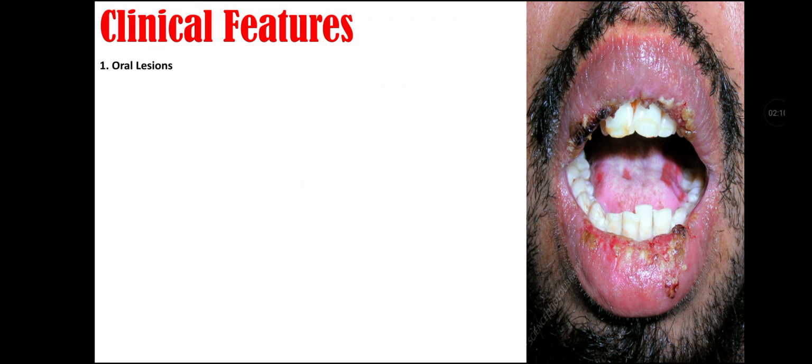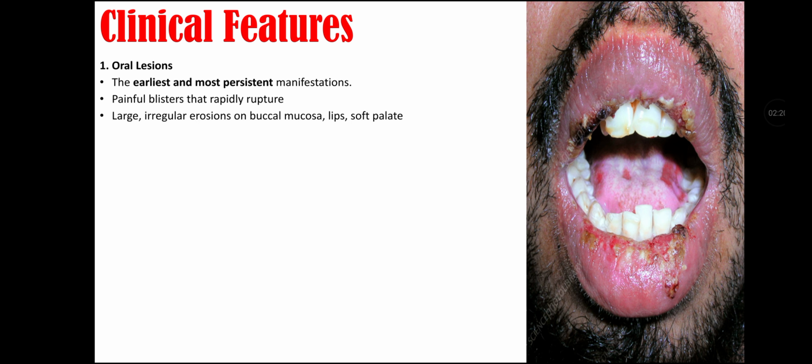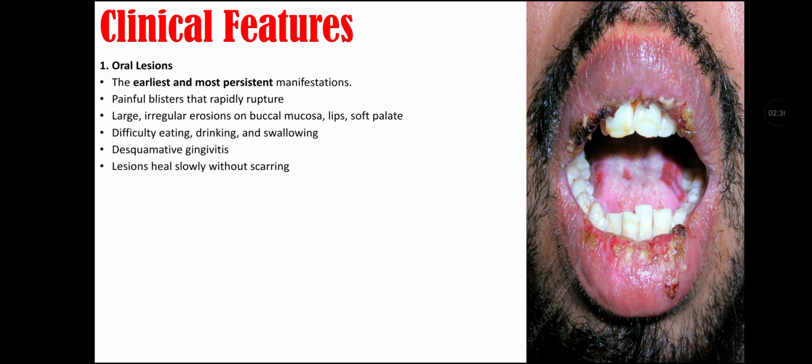Clinical features of Pemphigus vulgaris. First is oral lesions. They are the earliest and most persistent manifestation of Pemphigus vulgaris. There are painful blisters that rapidly rupture. There are irregular erosions on buccal mucosa, lips, and soft palate. There is difficulty eating, drinking, and swallowing. There is also desquamative gingivitis associated with Pemphigus vulgaris, and lesions heal slowly without scarring.